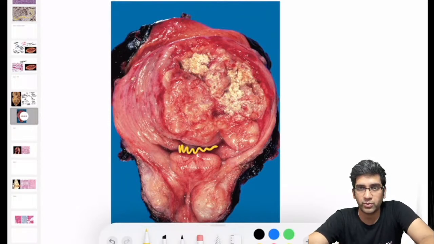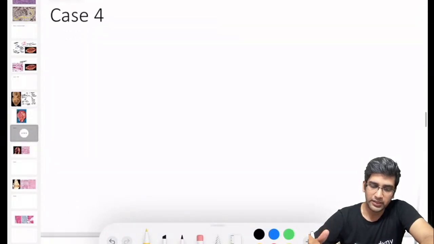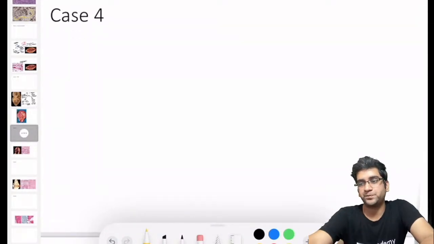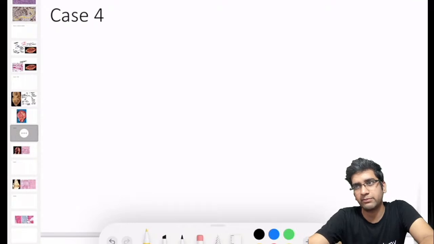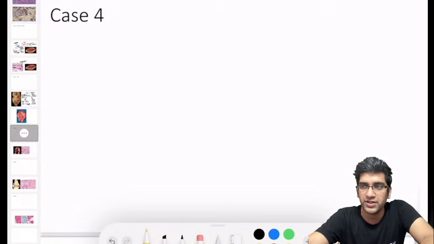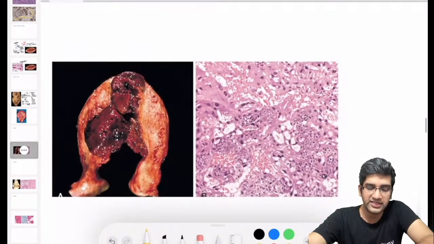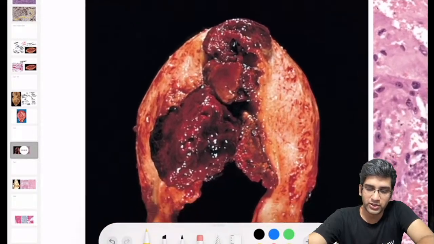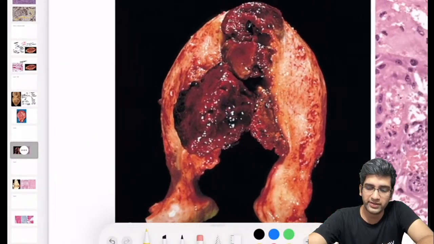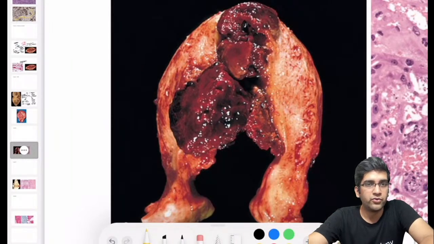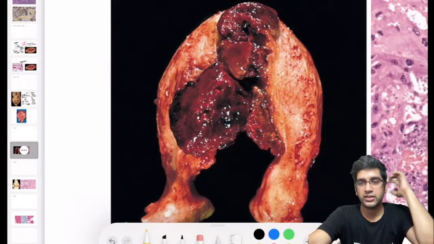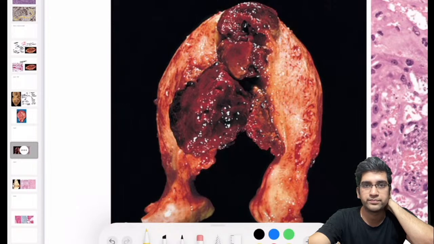This is also an image from Robbins. Let's see if we can pick it up. It's a patient with, I'm going to twist the history a little bit so that we'll have more scope for discussion. A 44-year-old person presents with menorrhagia, and a hysterectomy was done, and this was the finding seen in the uterus. The first comment on the gross appearance of the uterus, then we'll go to the microscopy for sure.